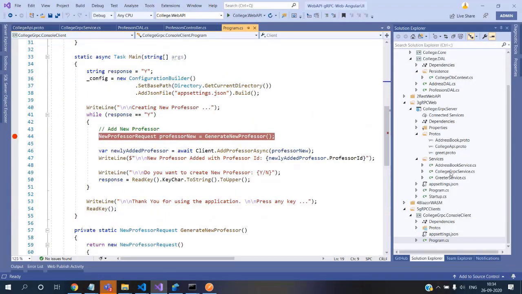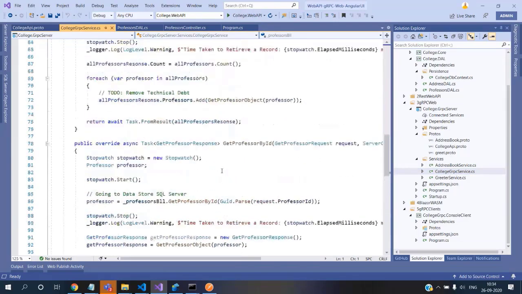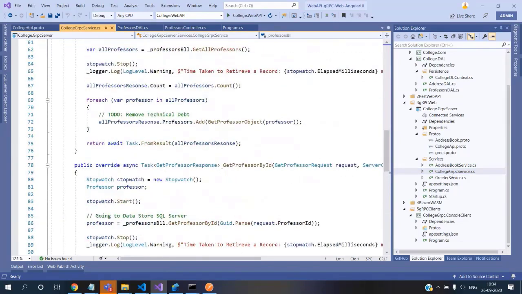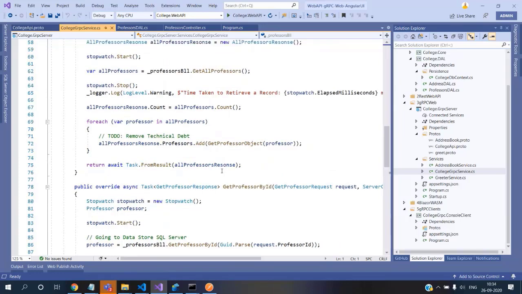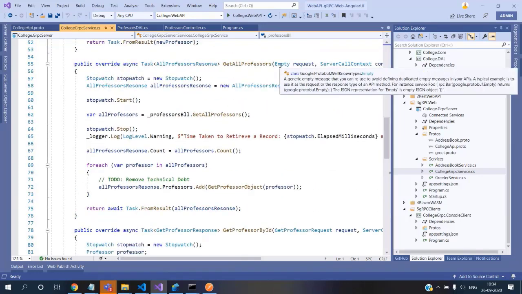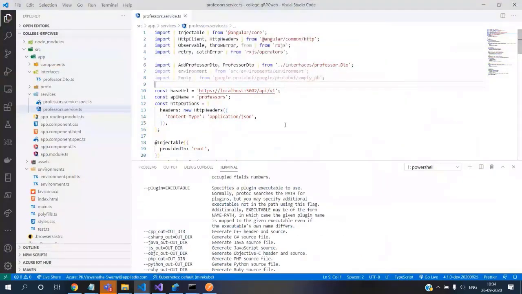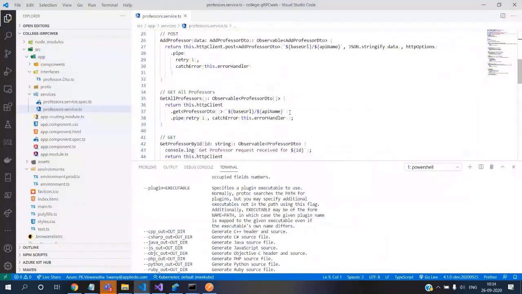So for get all request, if you come into this, get all professors, it is an empty. So we have to pass an empty here. So that's the reason we need this empty, and everything else remains same.